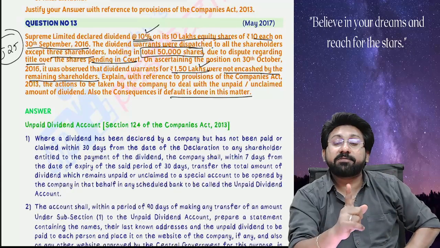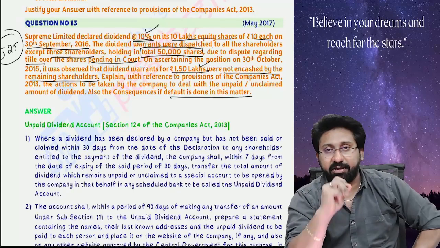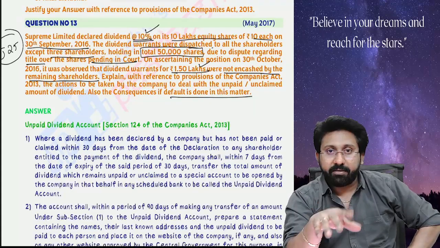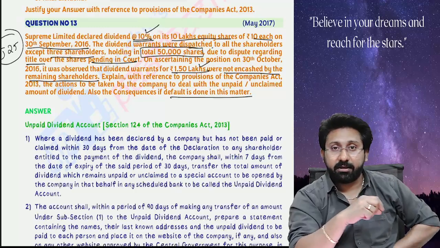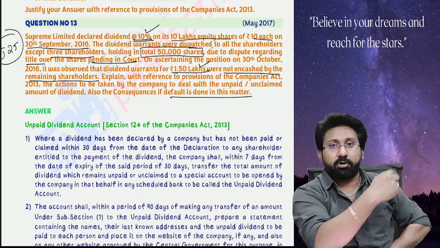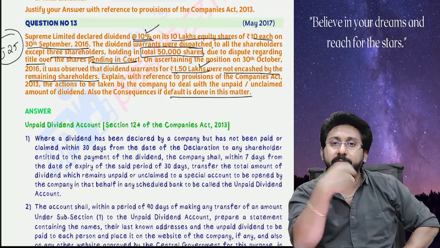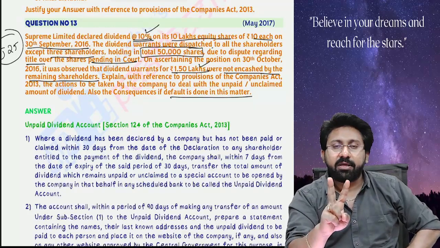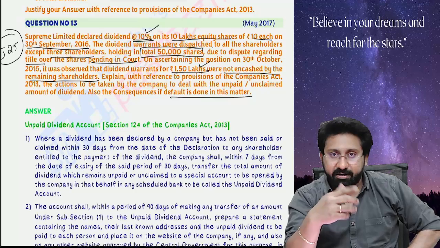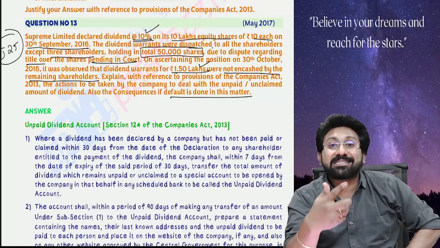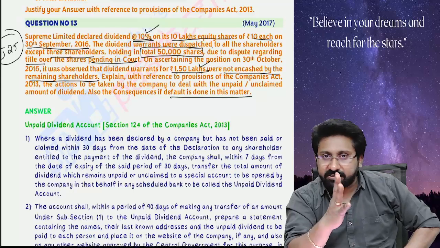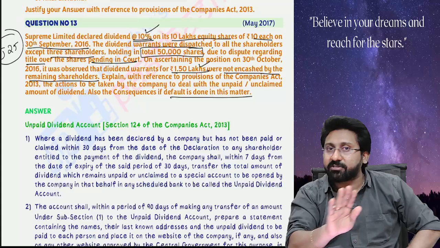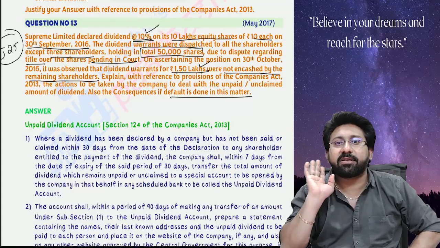However, the punishments will not get applied in 5 cases. Number 1, if there is non-payment because of operation of law, because law prohibited the company from paying. Since law did not permit me to pay the dividend, I did not pay. In all other cases, I would have paid. That is one exception. Second one, the shareholder has given some instructions to pay the dividend, but those instructions cannot be complied with by the company, and the same is communicated to the shareholder. In that case also no problem, because there is no mistake from your side.